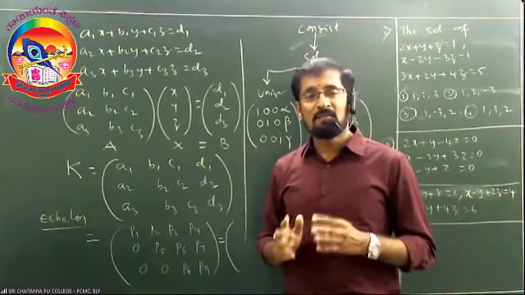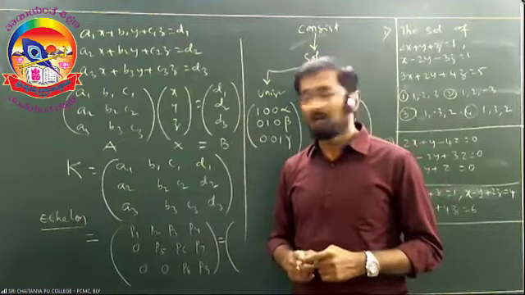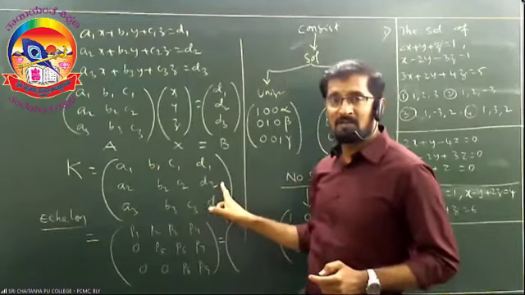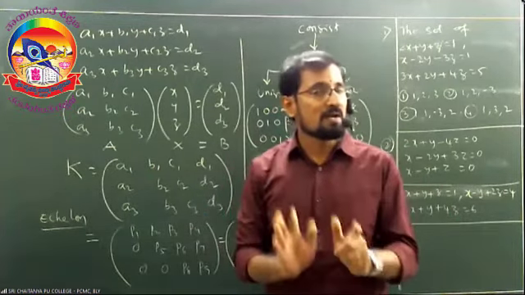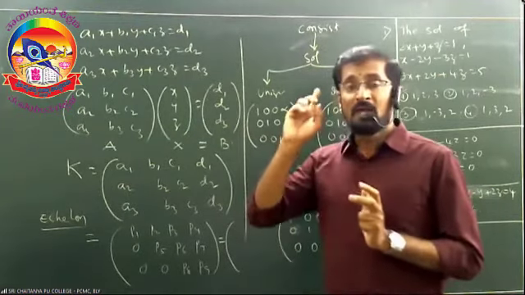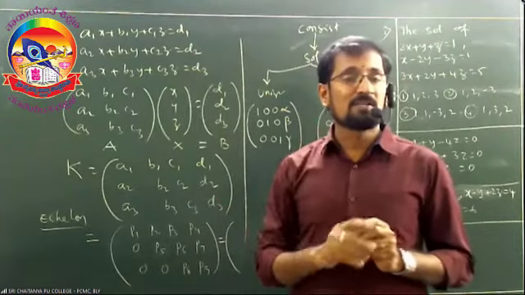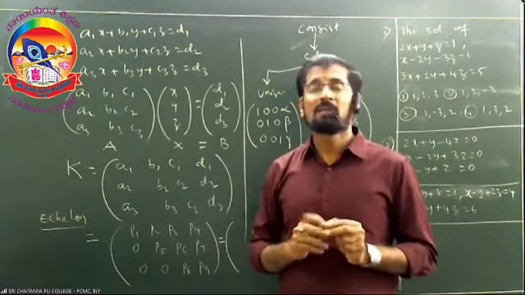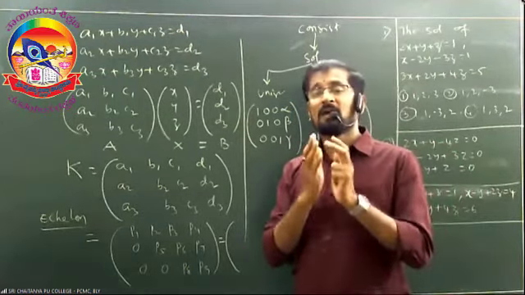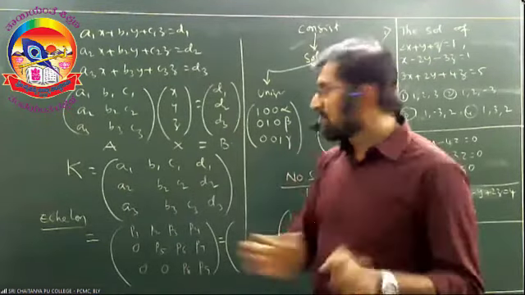What is that augmented matrix? The combination of coefficient matrix and constant matrix is said to be an augmented matrix, right? After writing the augmented matrix, we have done transformations by using row and column operations in matrices, right? Exercise 3.3 or 3.4, I think you remember that. Similarly, by using either row or column operations, we are going to convert this